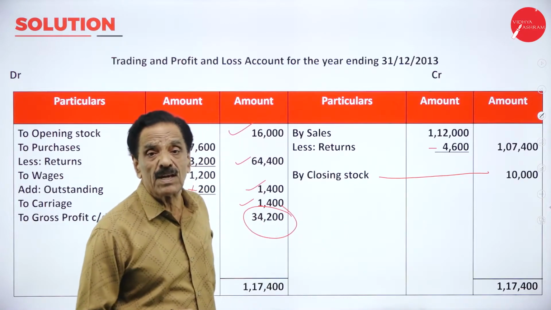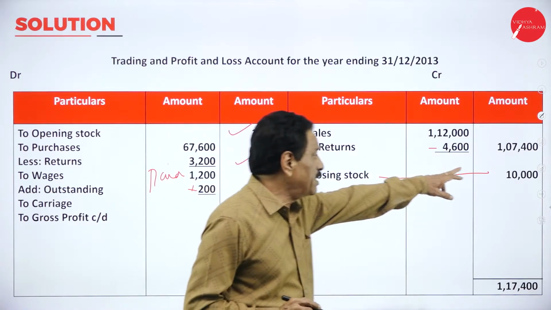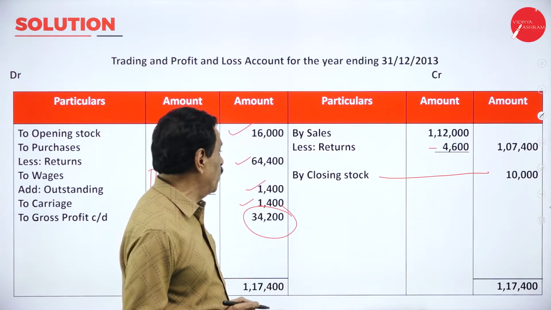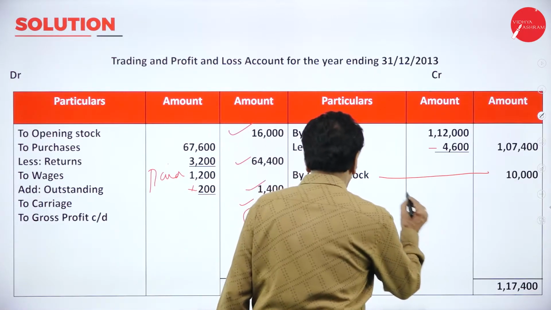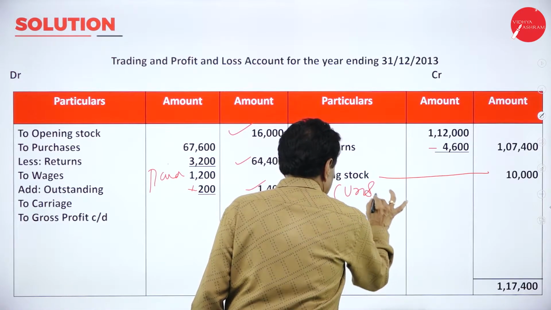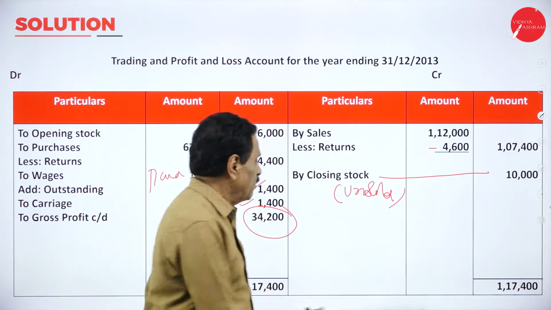You made a sale of 1,12,000 minus return 4,600. Actual sale becomes 1,07,400. Unsold stock is 10,000. If this is unsold, it is called closing stock. Then your credit side total is